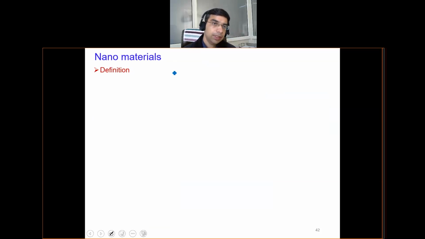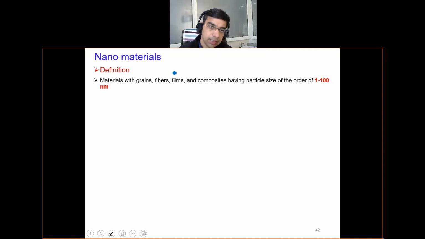The next type of materials are nanomaterials. Nano is also a buzzword these days. You will hear about nanomaterials, nano coatings, miniaturized products. So what are these nanomaterials? Nanomaterials are basically materials in the form of grains, fibers, films, or composites, in which the size is of the order of 1 to 100 nanometer. This is very important. If the size is 1 to 100 nanometer, these types of material are considered nanomaterials.